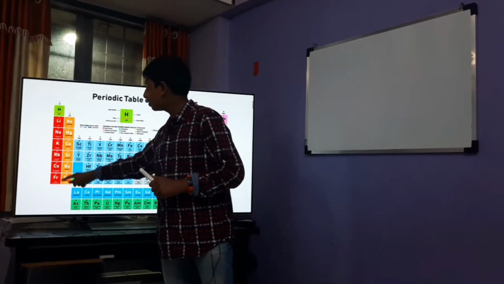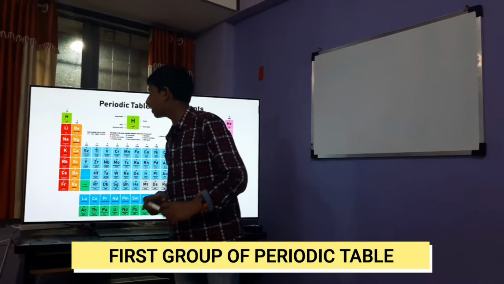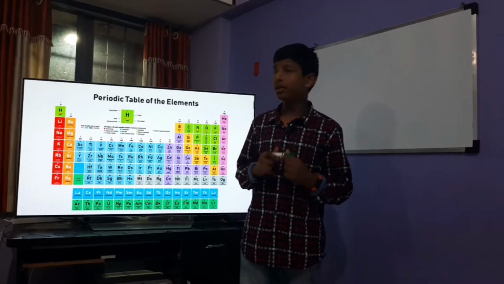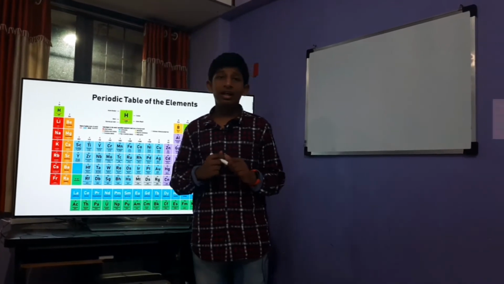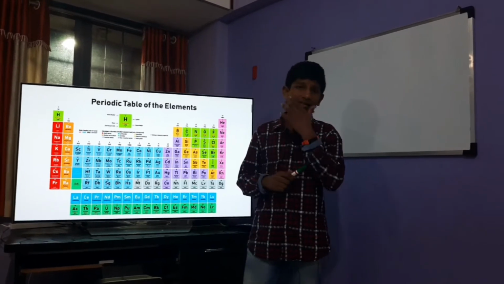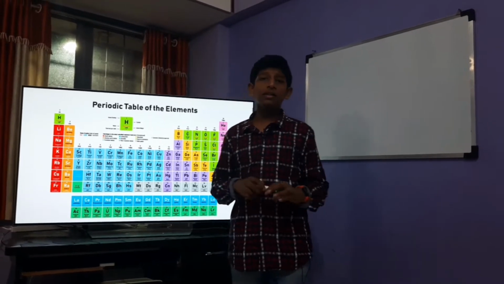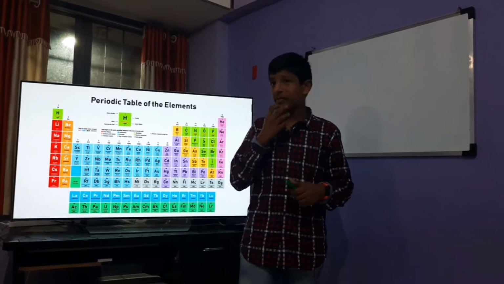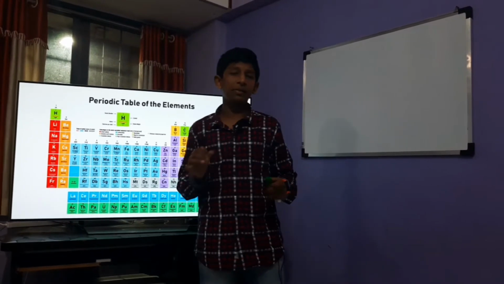Now this is the first group of the periodic table. As I said, the term groups: there are 18 groups in the periodic table. As you can see, this is the first group and this is the 18th group. And there are 7 rows, 1 to 7. All the 18 groups and 7 rows are very important and they constitute the periodic table. You can imagine the periodic table as a castle in front of a fort or something like that. But here the elements cannot be interchanged as bricks can be interchanged.